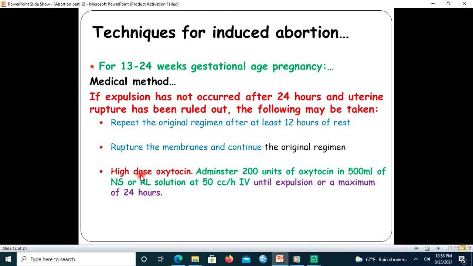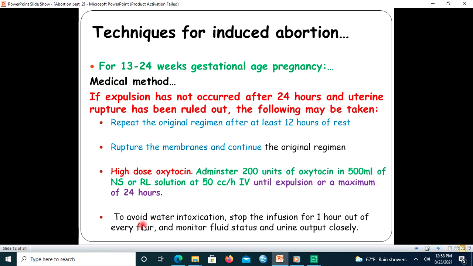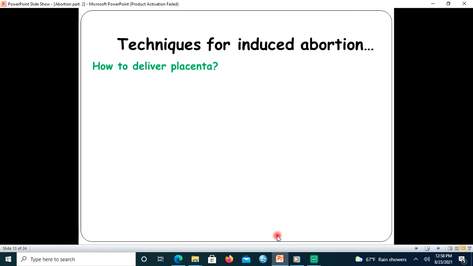The other option is to use a high dose of oxytocin. Administer 200 international units of oxytocin in 500 milliliters of normal saline or Ringer's lactate solution at 50 milliliters per hour IV until expulsion, or up to a maximum of 24 hours. To avoid water intoxication, stop the infusion for 1 hour out of every 4 hours and monitor fluid status and urine output closely. Let us proceed.